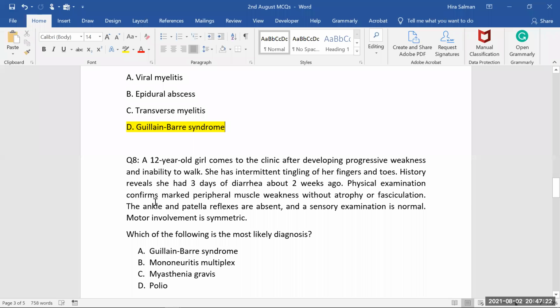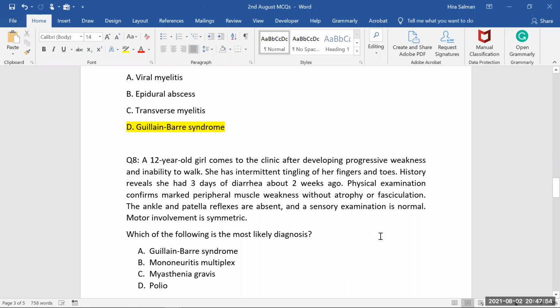Physical examination confirms marked peripheral muscle weakness. So peripheral muscles are involved without atrophy or fasciculation. So there is no muscle dystrophy disease, nothing like that. Only the muscle weakness is there. The ankle and patellar reflexes are absent. Ankle and patellar reflexes mean deep tendon reflexes. So deep tendon reflexes are absent. And sensory examination is normal. So it means that nothing related to the brain here. Motor involvement is symmetric, like both of the lower limbs are not working properly. Both of the lower limbs are affected.